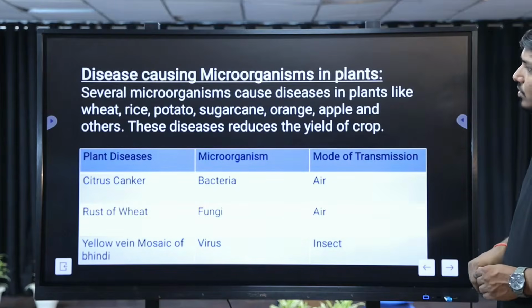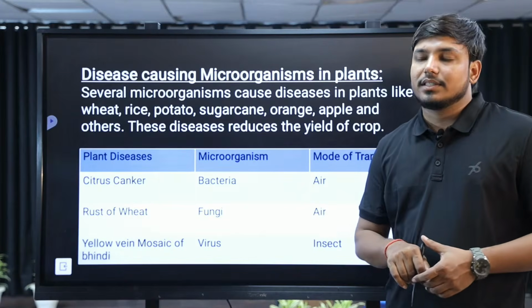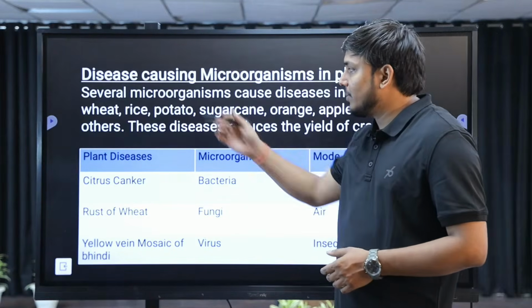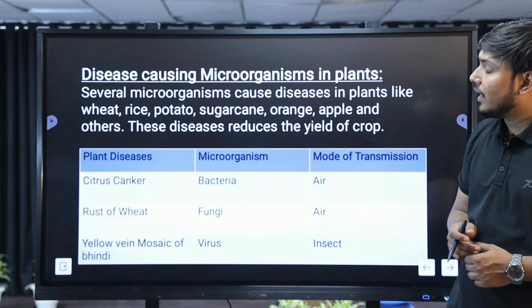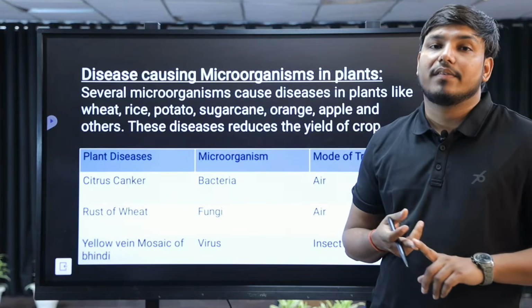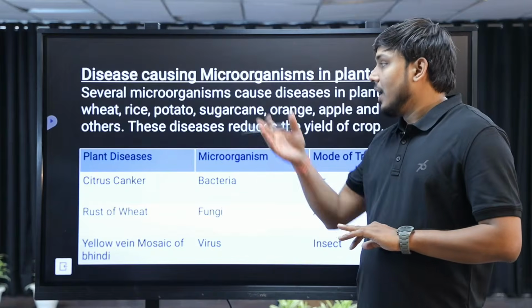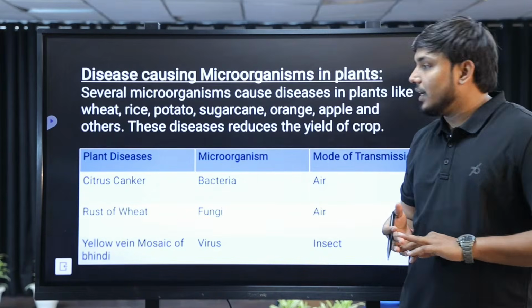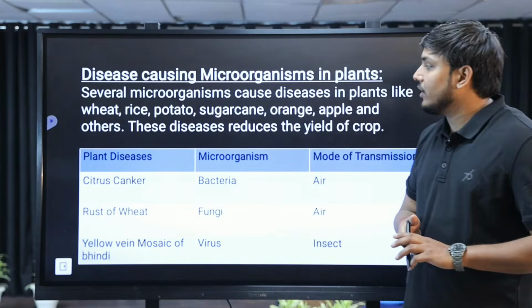Disease causing microorganisms in plants also. There are several kinds of plants which are infected by disease. For example, the wheat plant, rice plant, potato, sugarcane, orange, apple, and other plants also, which are affected by different kinds of disease caused by fungi and bacteria, and basically the normal conditions are disrupted by these kinds of microorganisms.